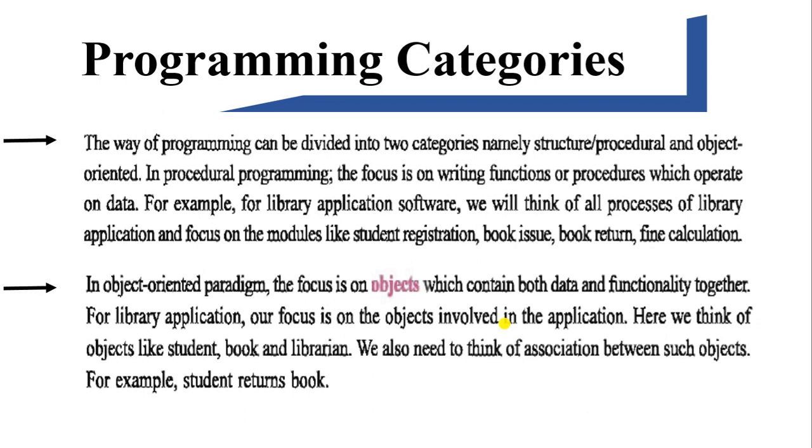Here we think about objects like student, book and library. We also need to think of the association between such objects. What is the relation between students, books and library? An example is a student returns the book. These are object oriented programming.